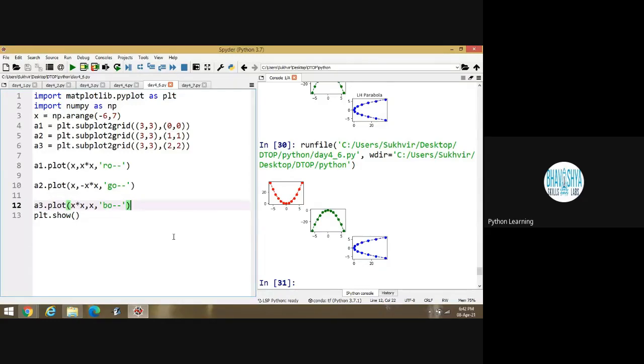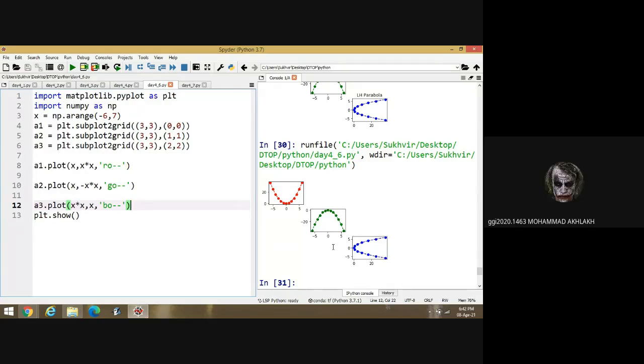Whether this content is clear to you or not. 3, 3, 0, 0. What is the meaning of this? 3, 3 means the total size. And what is the meaning of 0, 0? This one is the first block. Zeroth row and zeroth column means first row and first column, basically. This one is first row and first column, this one is second row and second column, this one is third row and third column. This is how to design multiple plots.